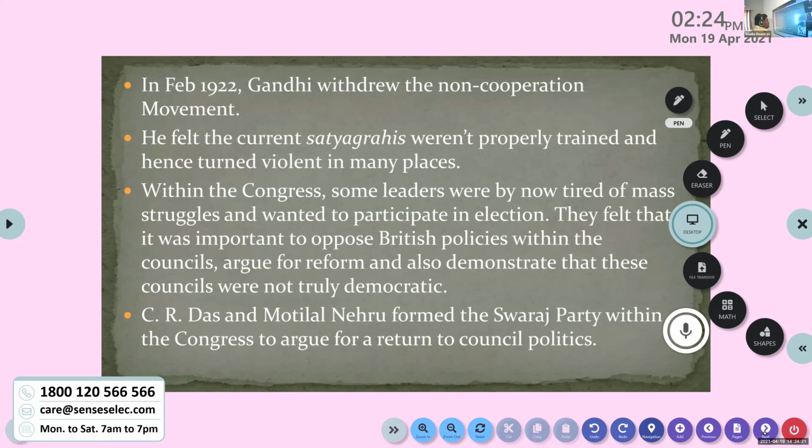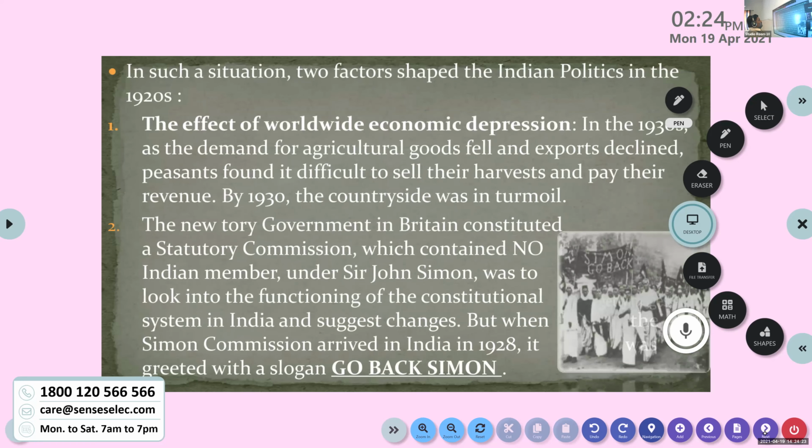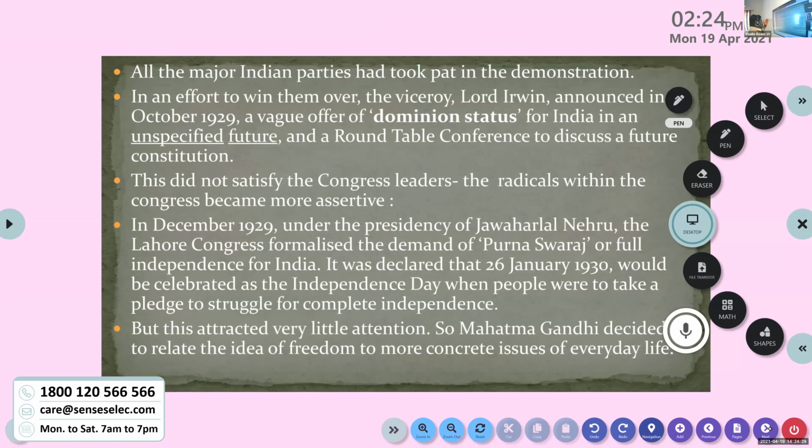Okay, go to the next slide here. You can see the two factors that shaped Indian politics in the 1920s. 1, 2, we completed that. 3, 4, 5, 6, 7. These 7 points are also completed, right? Please check in your notes if they're complete or not.